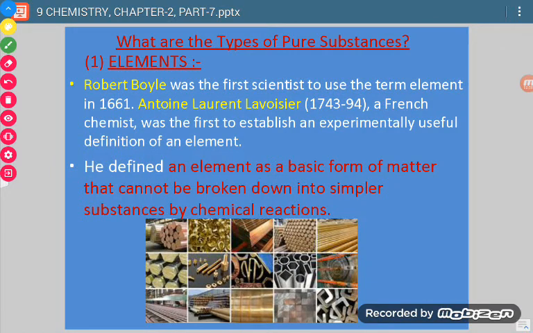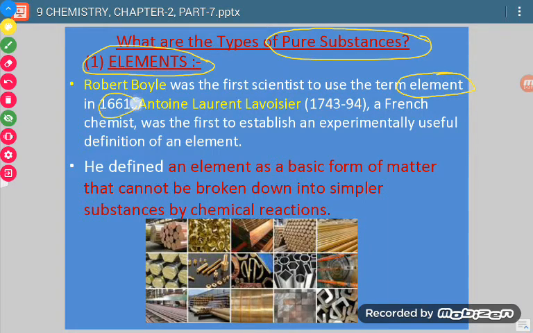Now let us discuss the types of pure substances. There are two types of pure substances: one is elements and the other is compounds. Let us first discuss elements. Robert Boyle was the first scientist who gave the term element. At what time? In the year 1661. Then another chemist, Antoine Laurent Lavoisier, a French chemist,